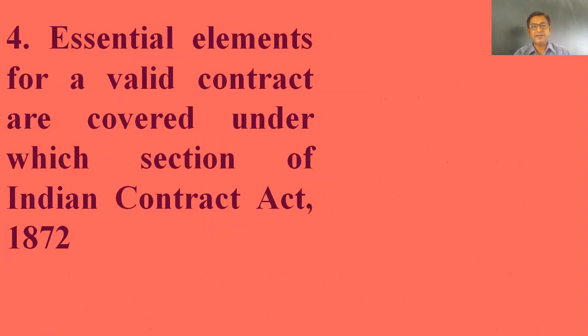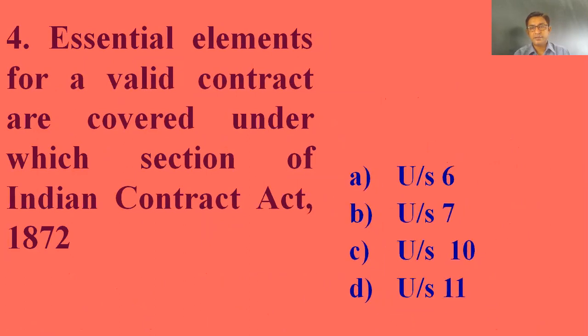Next, fourth one, essential elements for a valid contract are covered under which section of Indian Contract Act 1872? So let us see the options. Under section 6, under section 7, under section 10, or it may be under section 11. Answer is under section 10.